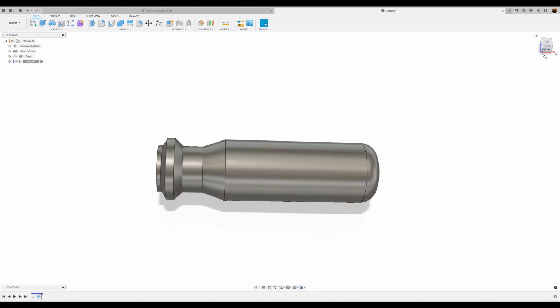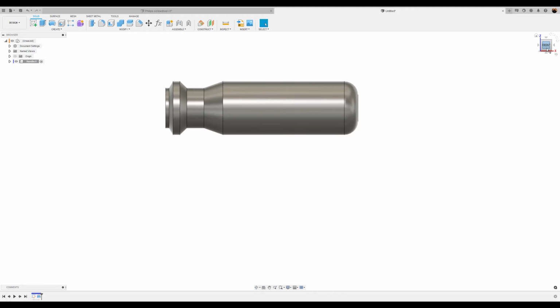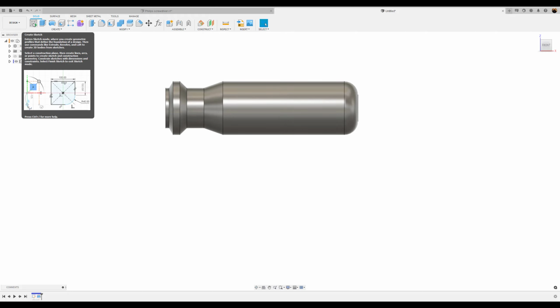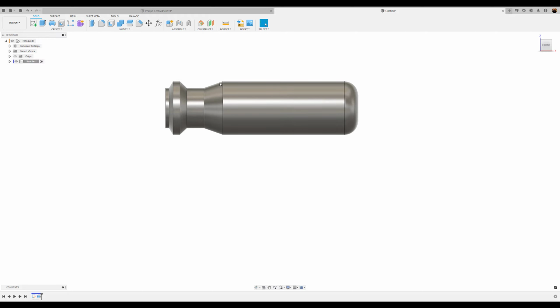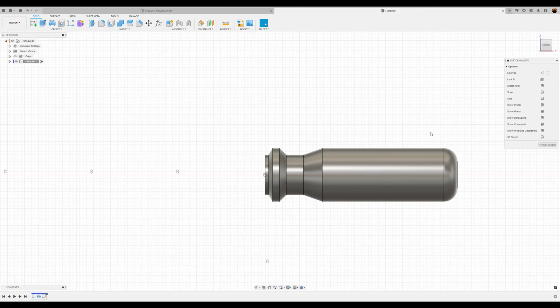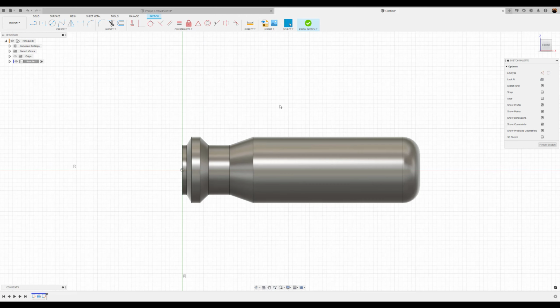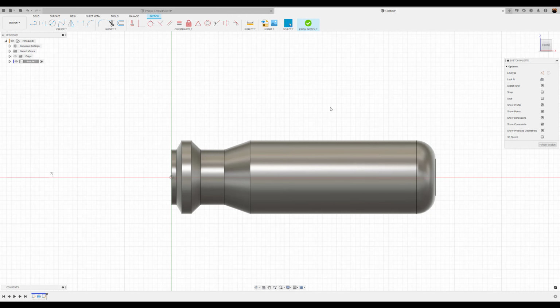Okay, next, I want to create a sketch on the front plane. But before we do that, actually, we'll go ahead and do it anyway. We'll create a sketch on the front plane. We're going to hit P for project and I want to project the outline of the handle. Click OK.